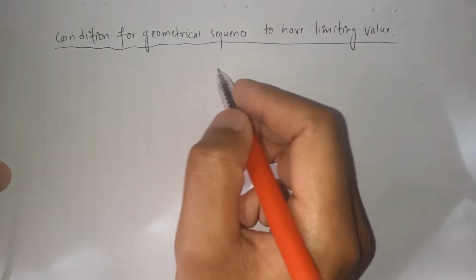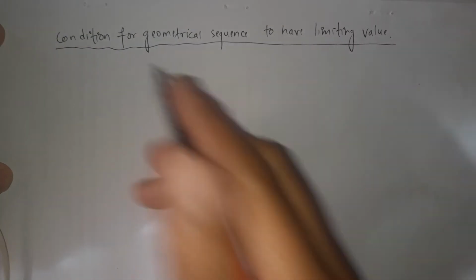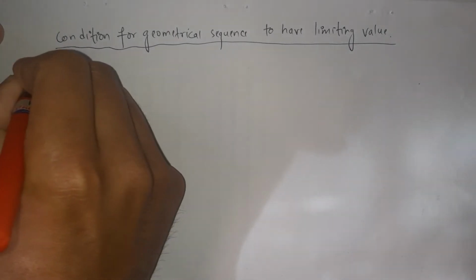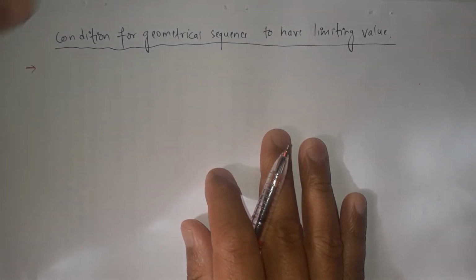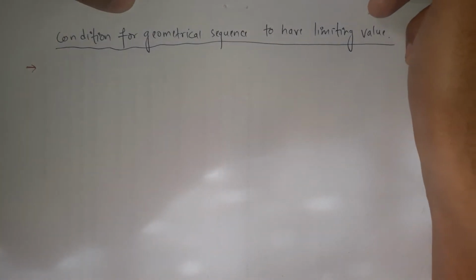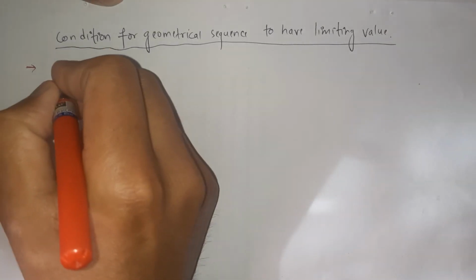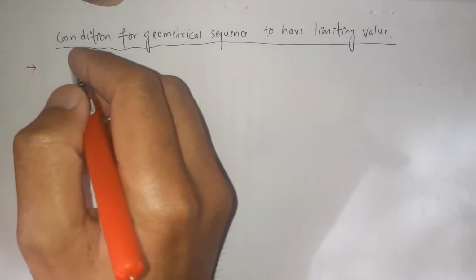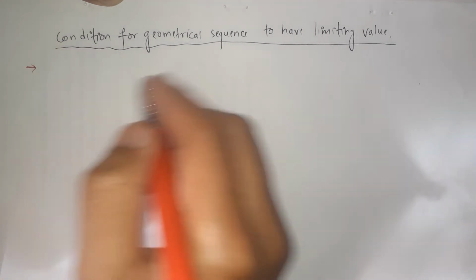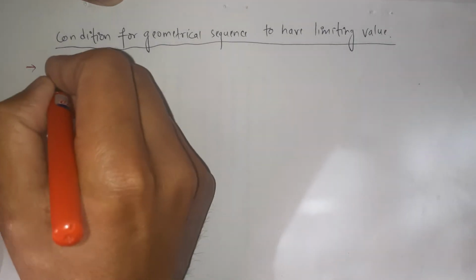Let's discuss the condition first. The condition is: every geometrical sequence will not have the limiting value. Only special geometrical sequences have the limiting value. First let's discuss the geometrical sequence.